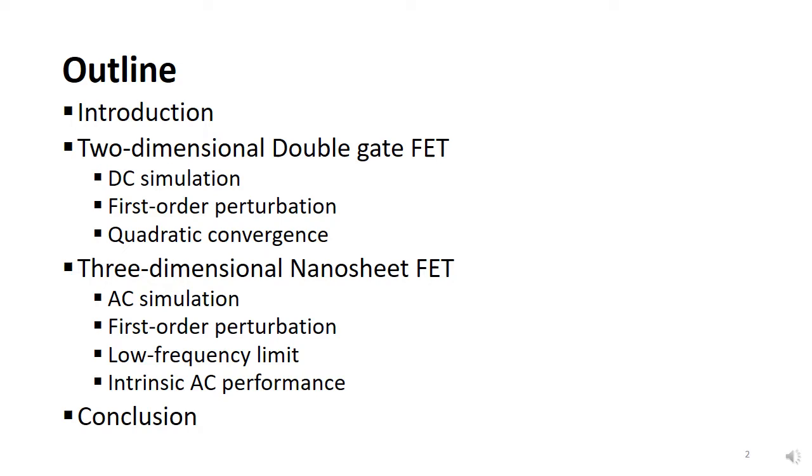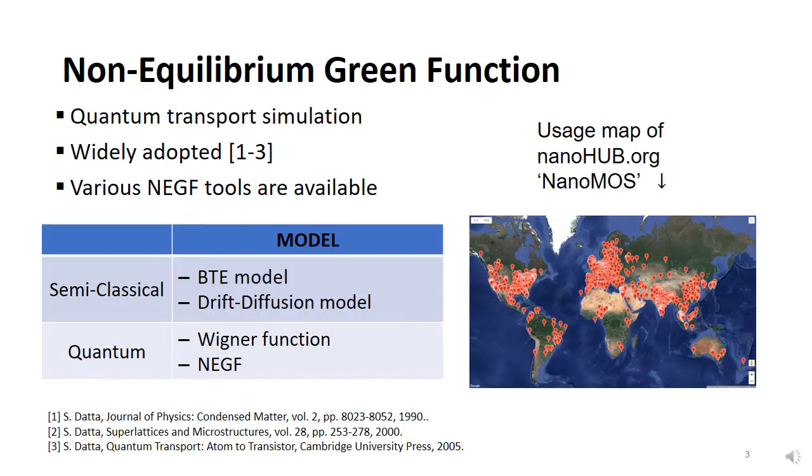The outline of our work is introduced here. First, we are going to talk about the introduction and the motivation of our work, and then the procedure of our work for the two-dimensional double gate FET will be explained under DC simulation. The first order perturbation will be applied and the following results will be shown. The method will be extended to the three-dimensional nanosheet case and the results of the AC simulation will be shown. Lastly, we will conclude our work.